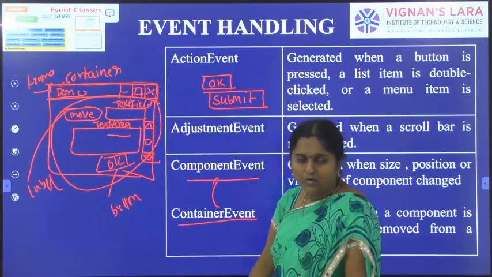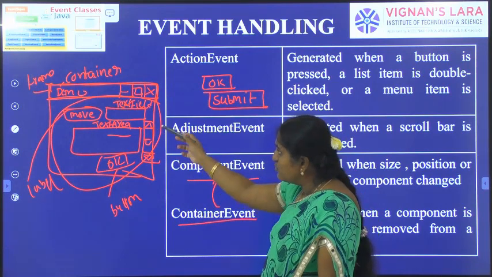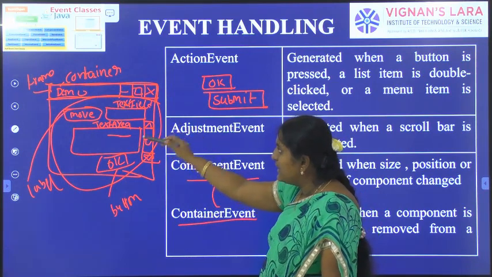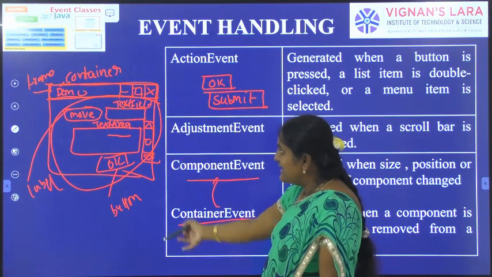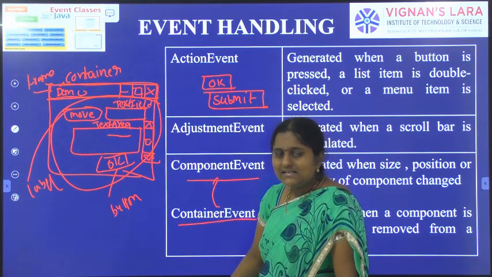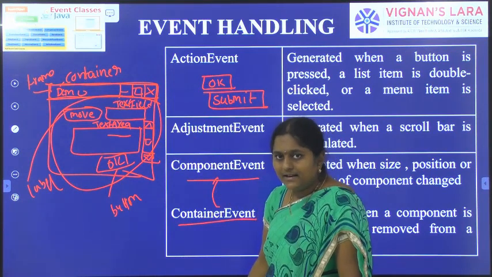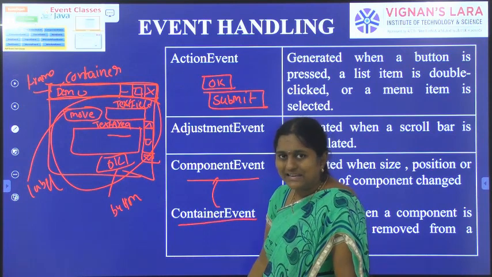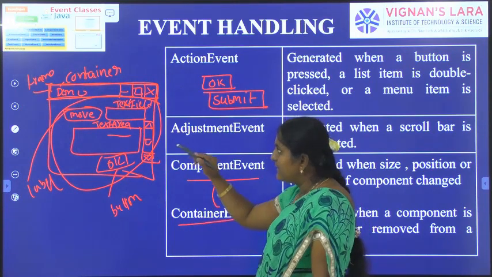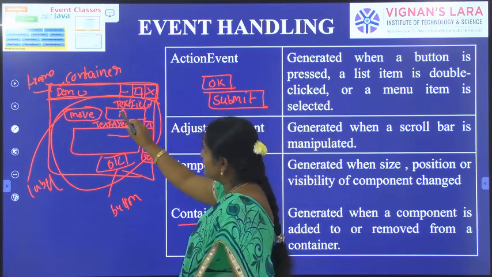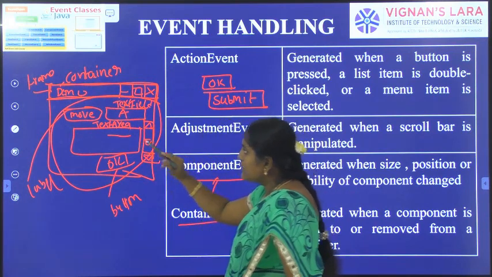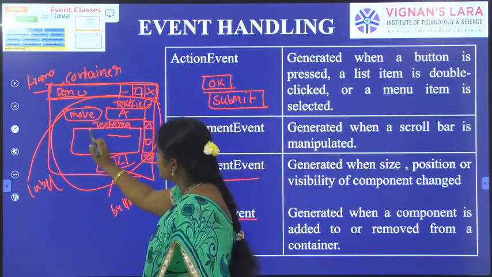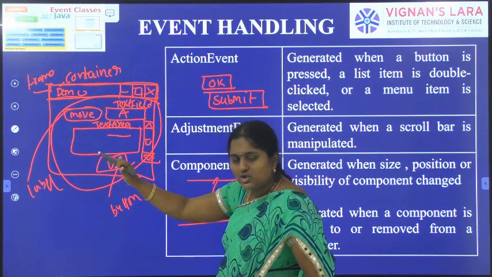AWT provides a number of components. Label, text field, text area, button. Text field is a GUI component. It allows single line text. Suppose here I am typing one character A. Text area is also a GUI component.